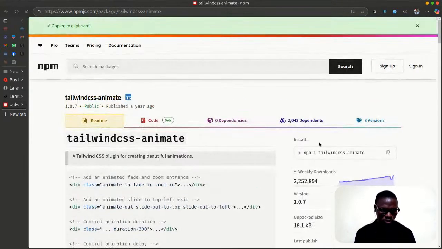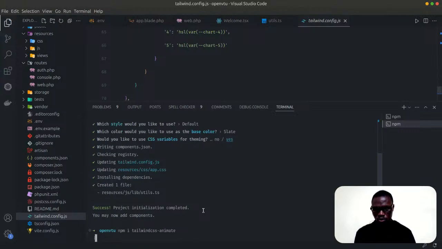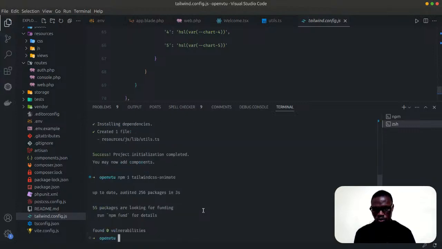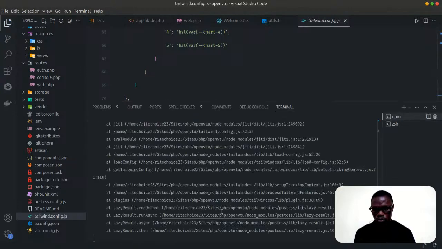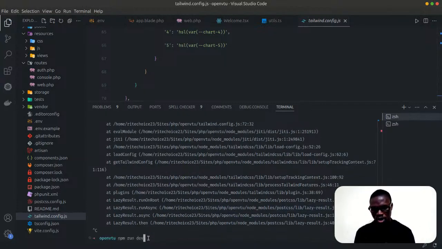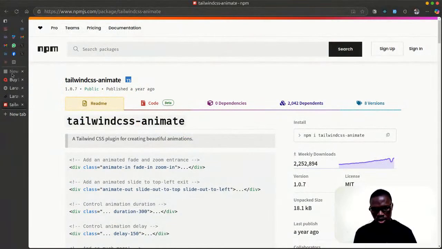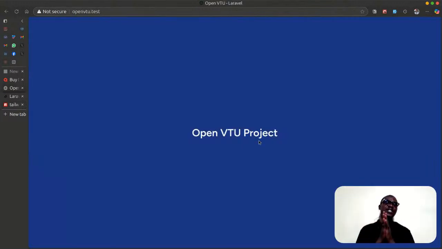So let's just copy the command. Let's go back to our code. Let's paste, install. Let's see what happens. All right, that installed successfully. Let's stop our dev server and restart. So run dev. All right, let's go back to our browser. Everything is running properly now. So if you are following along, can you say I in the chat?